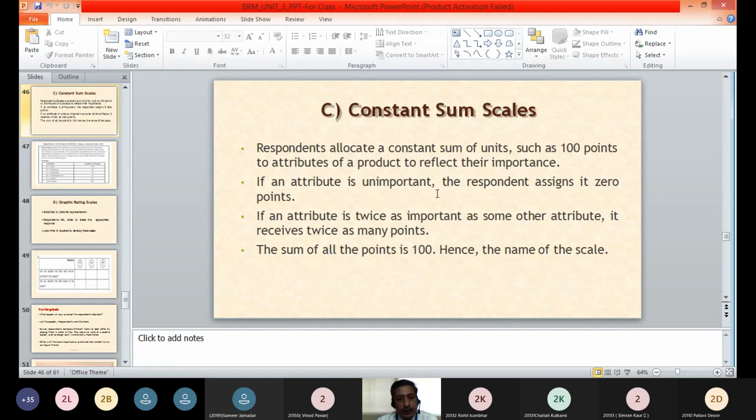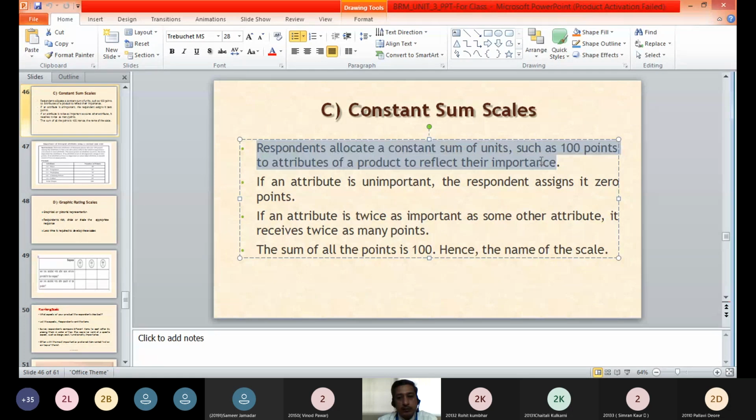Going further, we have another scale, that is the constant sum scale. Constant means same, so same sum of the scale. What this means is respondents allocate a constant sum of units such as 100 points to attributes of a product to reflect their importance.